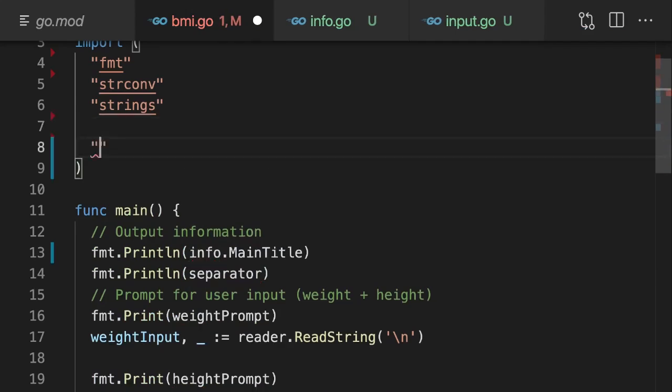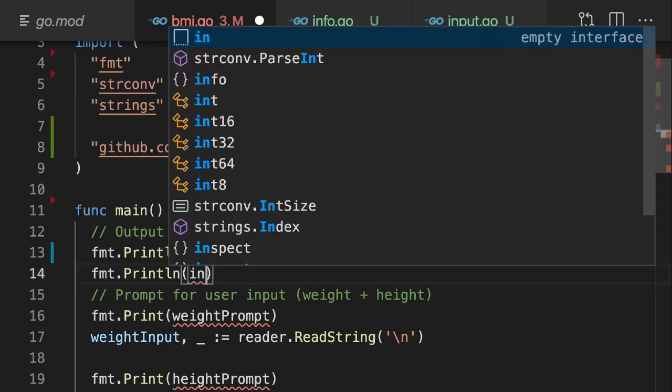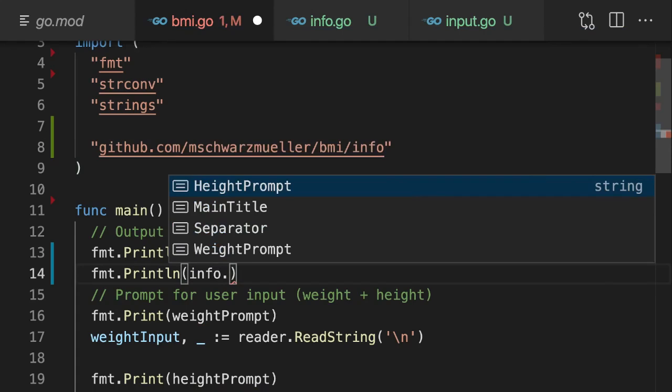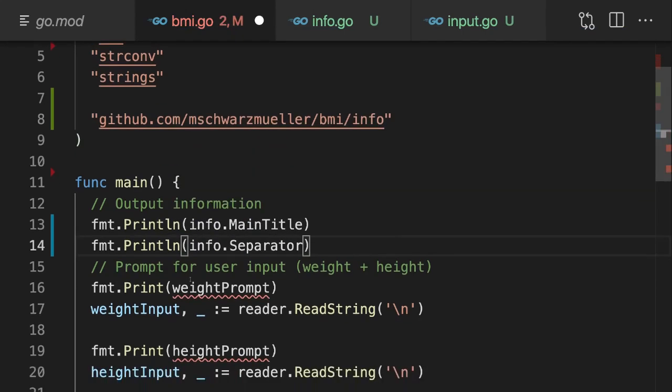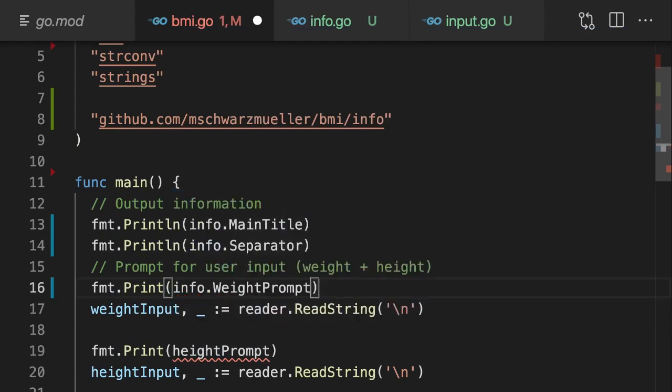And actually here it removed that import because I saved this file, which triggers the auto formatting, and it then removes unused imports. So let me quickly re-add that import here. And now with that, we can correctly refer to info dot, and then the main title, the separator, and then here also the wait prompt, like this.